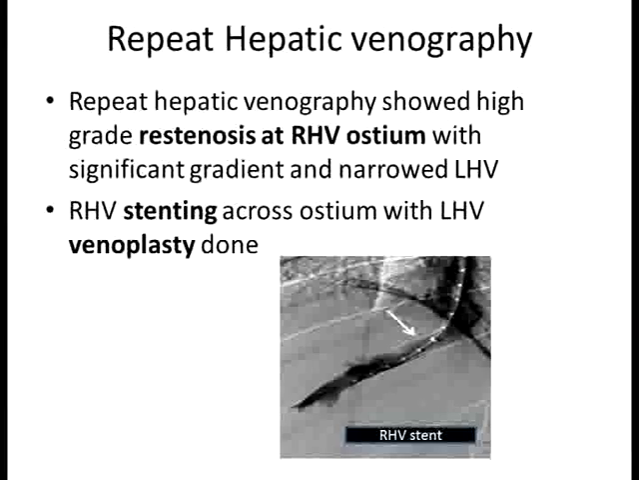So as she had ascites, recurrence of ascites and GI bleed, which was variceal, the repeat hepatic venography was done. It showed there was high-grade stenosis at the right hepatic vein ostium, which was dilated in the past with significant gradient, and this time the left hepatic vein was narrowed. So the right hepatic vein stenting was done across the ostium. As we can see here, there is a stent placed in the right hepatic vein across the ostium.